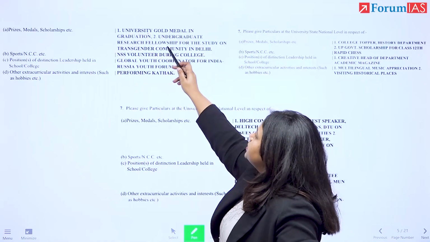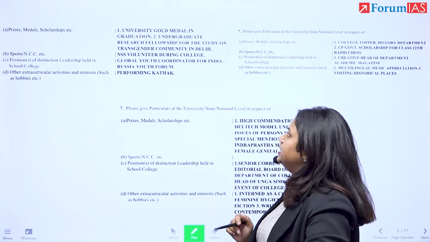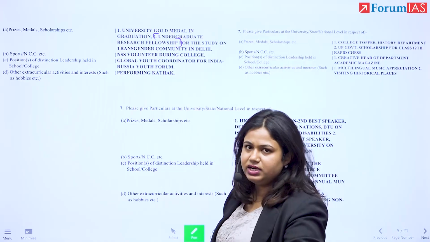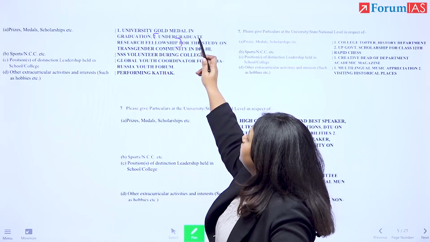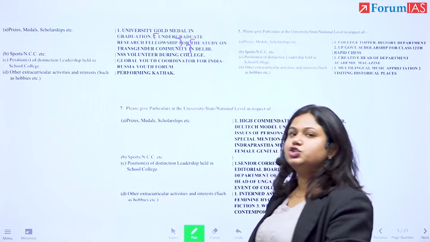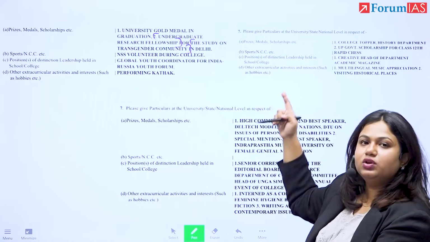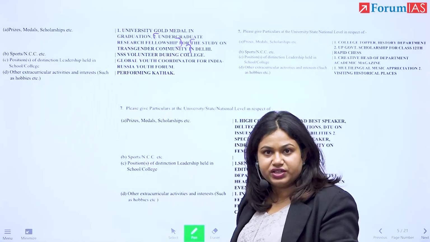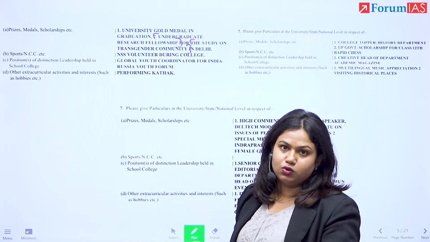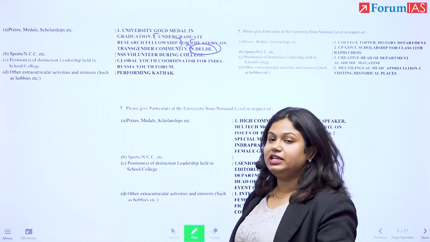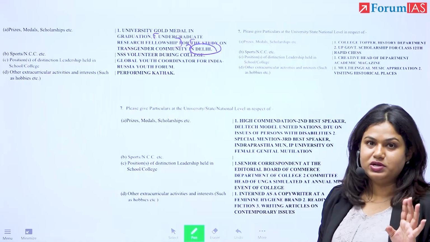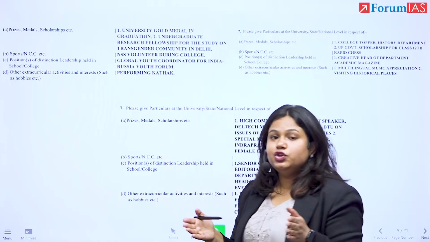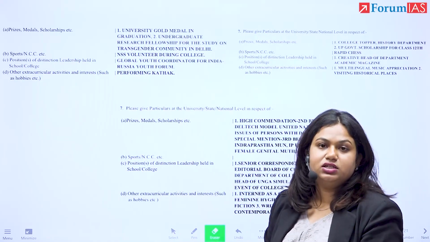Then undergraduate research fellowship for the study on transgender community in Delhi. Now, you could write that you got a fellowship for research, right? But you are extending that information to say what the research was on. What this means is that you're giving the commission an opportunity to talk about this topic, right? Talk about the issues that they face, talk about the legislations, the debates that are ongoing, right? And again, specifically in Delhi, and not just throughout the country, not just throughout the world, but specifically in the capital city.